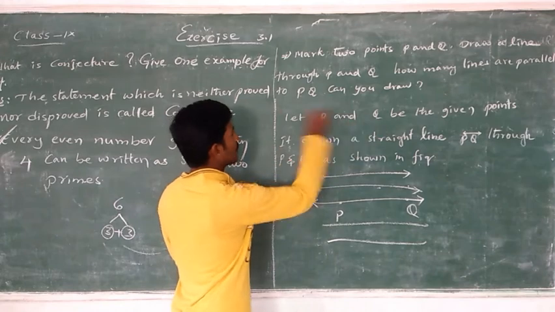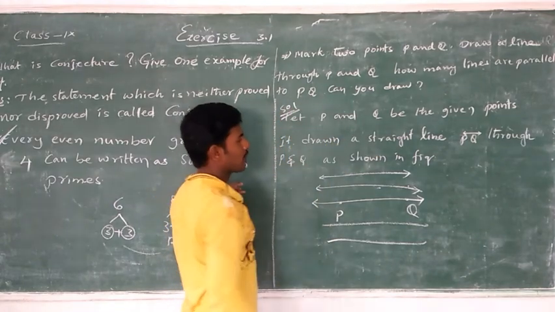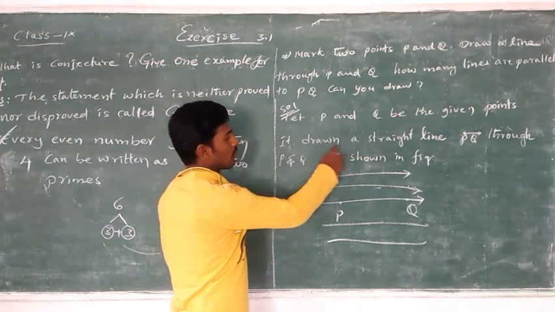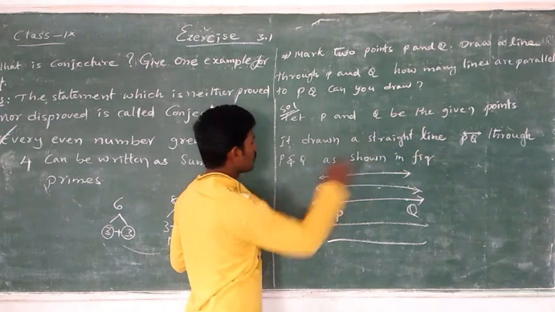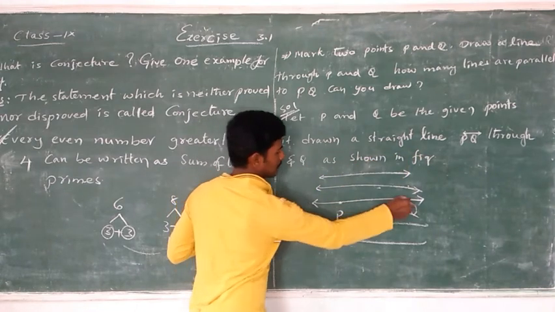P and Q are the given points. If we draw a straight line PQ through P and Q, as shown in the figure like this.